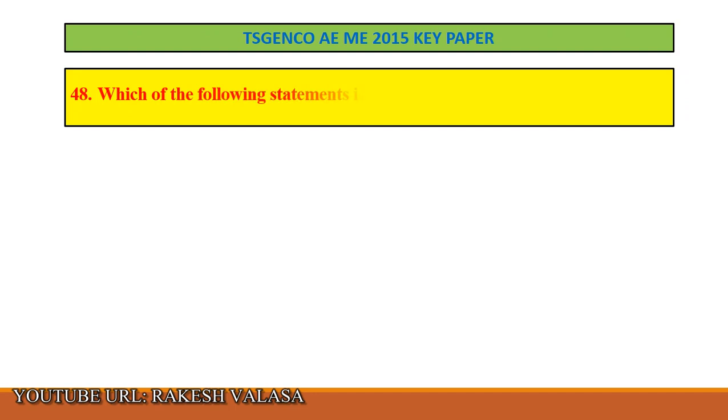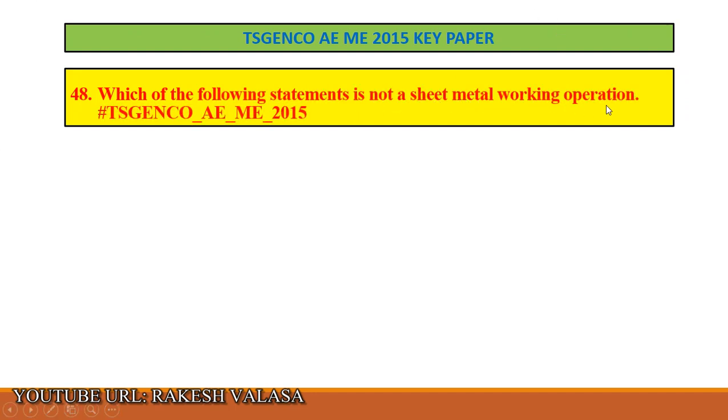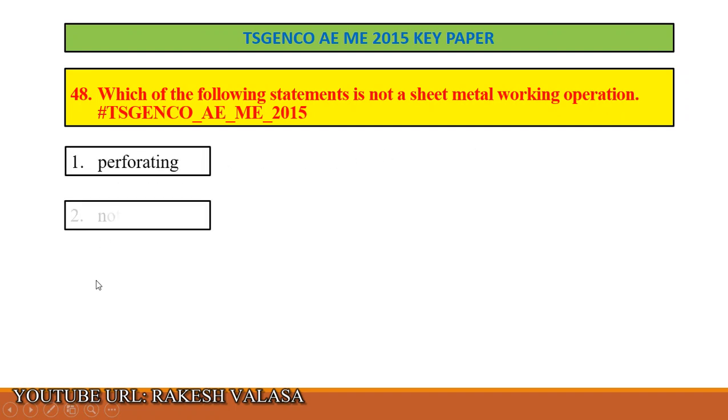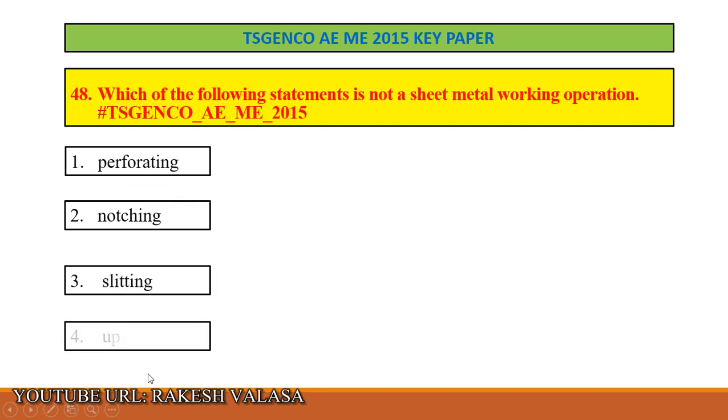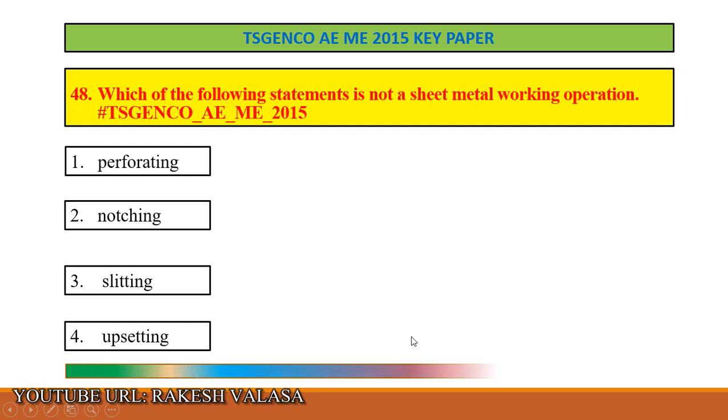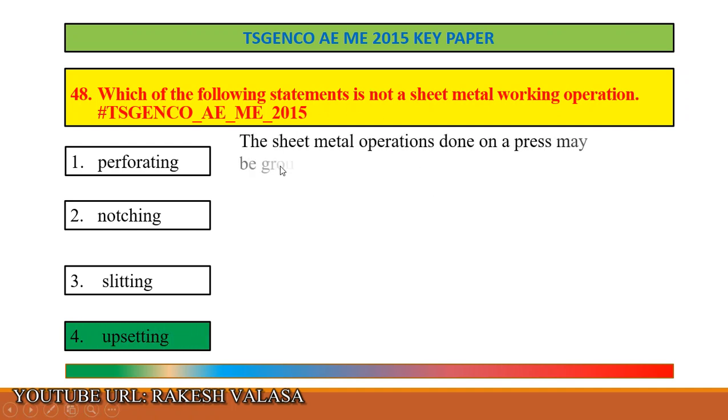Question number 48. Which of the following statements is not a sheet metal working operation? Option 1, perforating. Option 2, notching. Option 3, slitting. Option 4, upsetting. The correct answer is option 4, upsetting. Let us see the explanation.